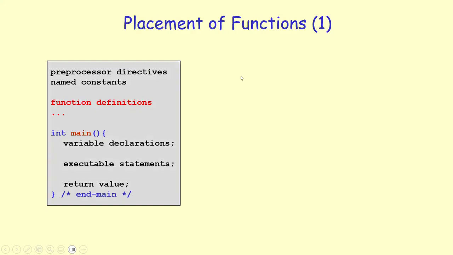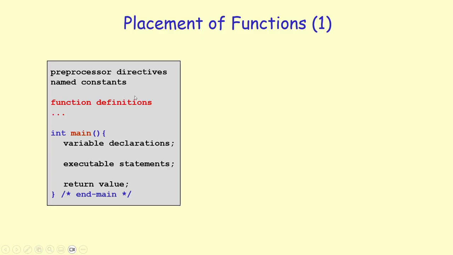Every C++ program that we implement must have a main function. Remember, the main function is the entry point into our program. When the operating system starts running your program, it always makes a call to the main function and starts executing your program with the first statement within the main function. And if you have additional functions, you declare them before the main function.